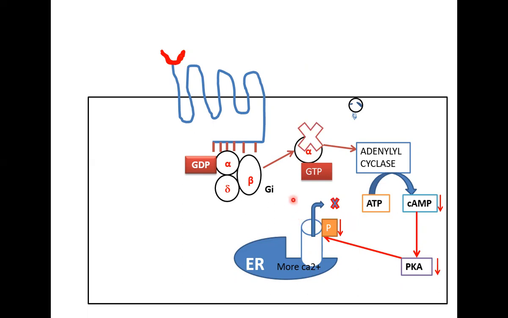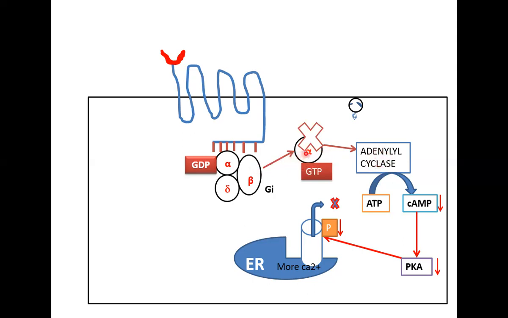The same thing here. That is Gi, G inhibitory. So you have different types of G proteins. Gi is going to inhibit. So when a ligand binds here, since this G protein is inhibitory, it cannot activate the alpha, it cannot activate the G protein to go and stimulate adenylate cyclase. It is not going to stimulate adenylate cyclase.